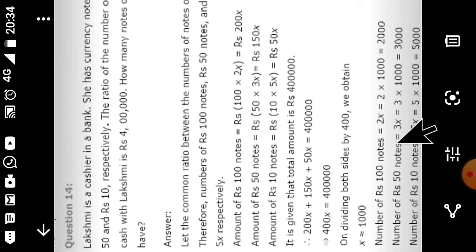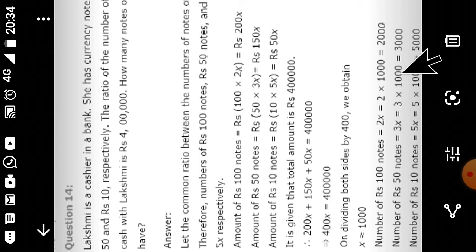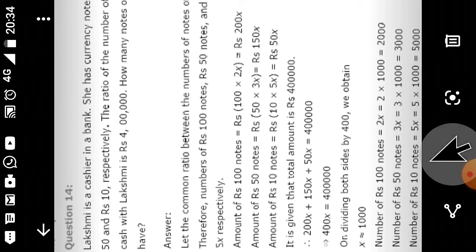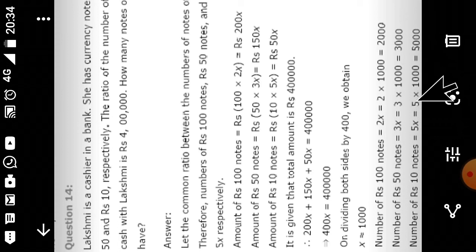Number of rupees 50 notes will be 3x, equal to 3 into 1000, will be 3000. And number of 10 rupees notes will be 5x, that is 5 into 1000. It will be 5000. Now let us see question number 15.